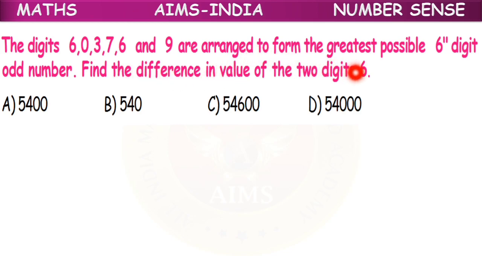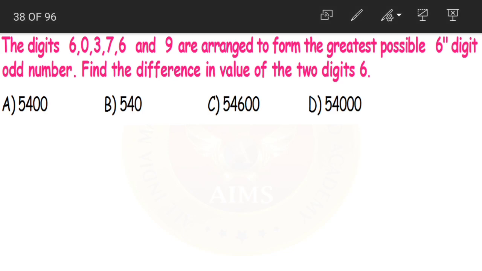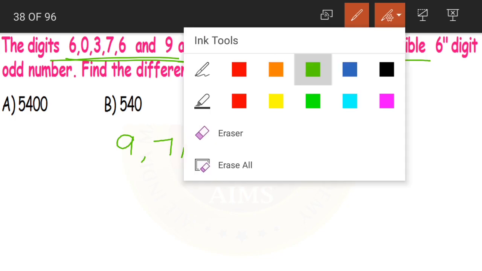Now these are to be arranged to form the greatest possible 6-digit odd number. How to form the greatest number, children? First we have to place the digits in descending order, that is from big to small: 9, 7, then the two 6s, and then 3, 0. So this will be our greatest.